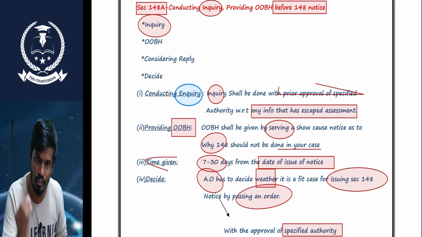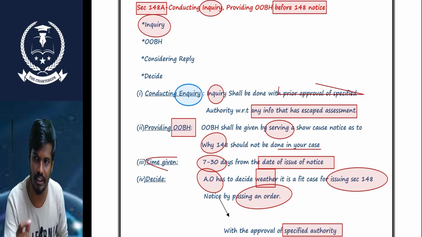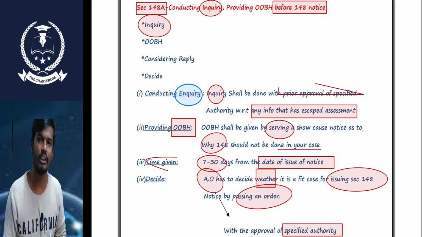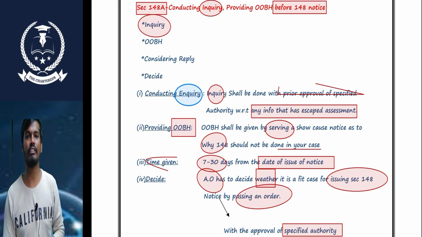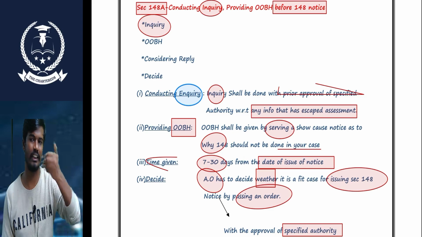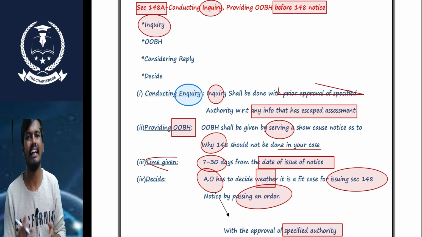So if we want to do 147, we need to pass the notice under section 148. We need to conduct some procedure under section 148A. So what is the procedure we need to conduct, sir? First, the AO needs to conduct the inquiry of the assessee.